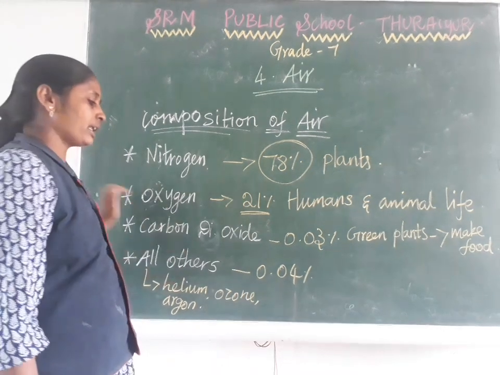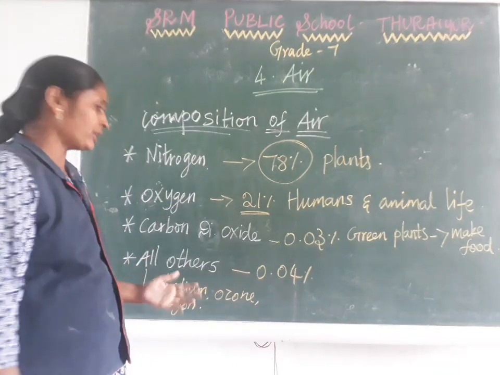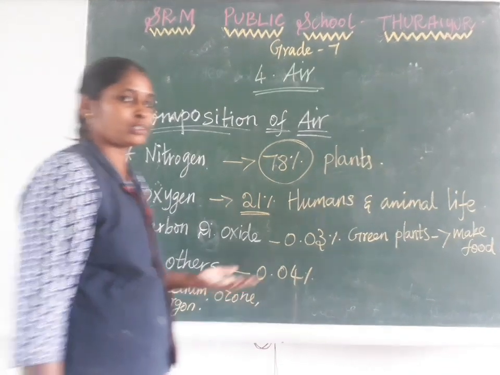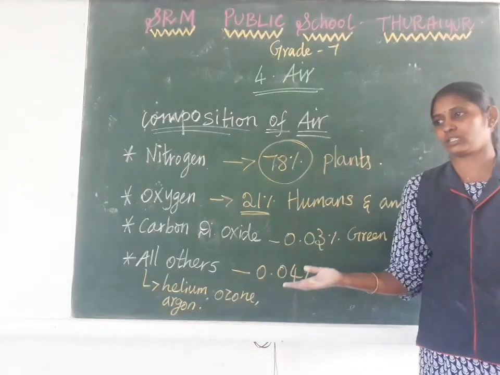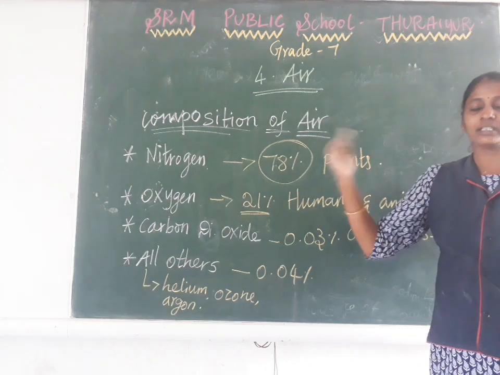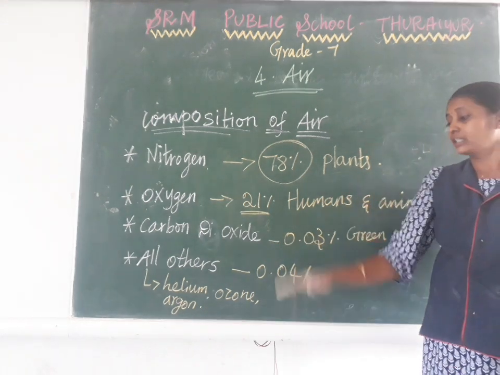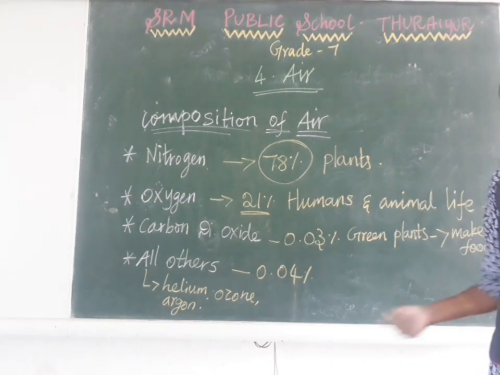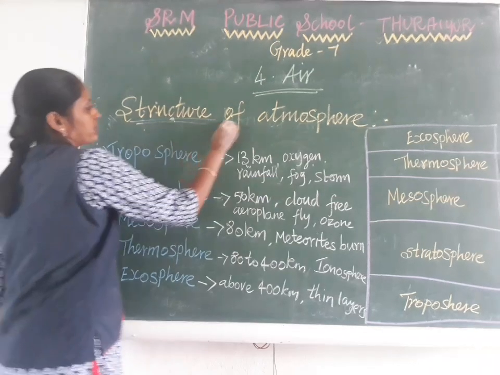Next are other gases. Other gases are present at 0.4 percent. These are very lightweight gases, so they are called light gases, because they have almost no weight. We can see these in the layers of the atmosphere; next we will discuss that in the topmost layer we can see these weightless gases.